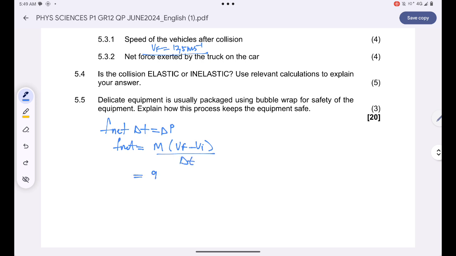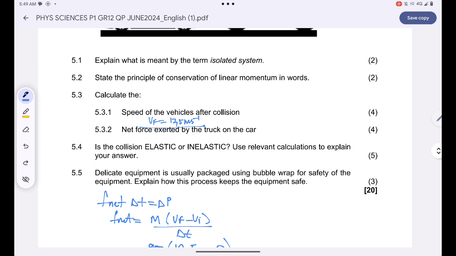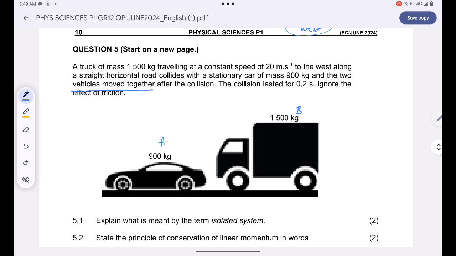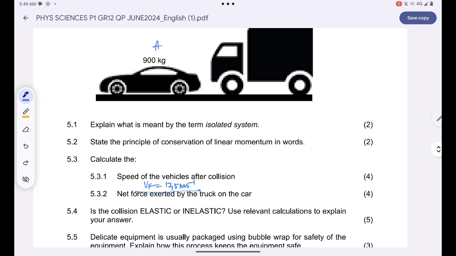So the mass of the truck is just 900. The final velocity, the truck was moving at 12.5 meters per second, but it was initially stationary, and the amount of time it took for the collision to occur is just 0.2 seconds.